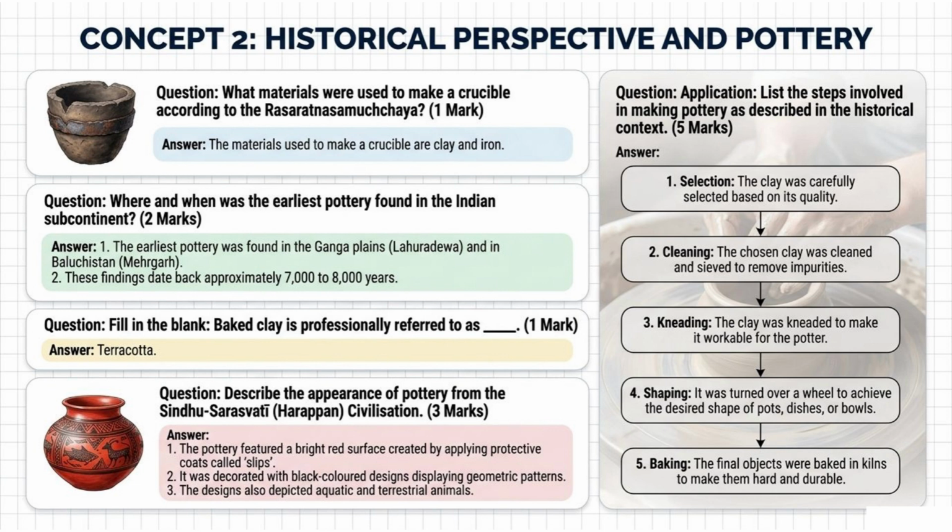Application. List the steps involved in making pottery as described in the historical context. 5 marks. Selection. The clay was carefully selected based on its quality. Cleaning. The chosen clay was cleaned and sieved to remove impurities. Kneading. The clay was kneaded to make it workable for the potter. Shaping. It was turned over a wheel to achieve the desired shape of pots, dishes, or bowls. Baking. The final objects were baked in kilns to make them hard and durable.